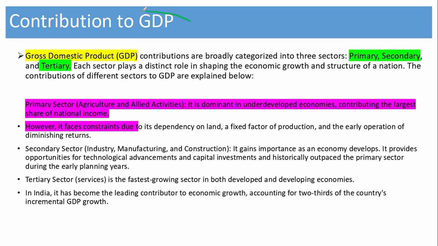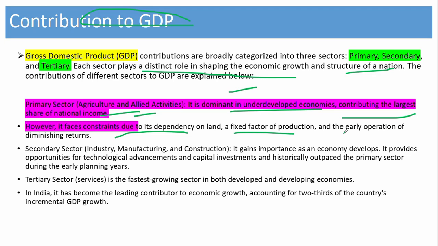What is the contribution to GDP in our country? This is broadly categorized in three sectors: primary, secondary, and tertiary. Each sector plays a distinct role in shaping the economic growth and structure of the nation. This is the primary sector: agriculture and allied activities. It is dominant in underdeveloped economies, contributing the largest share of national income. However, it faces constraints due to dependency on land, a fixed factor of production, and the operation of diminishing returns.